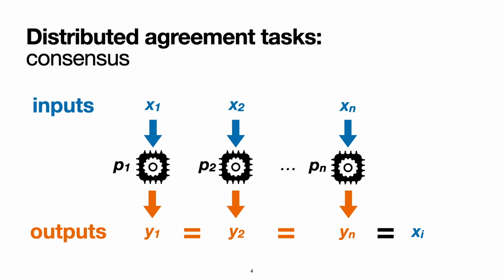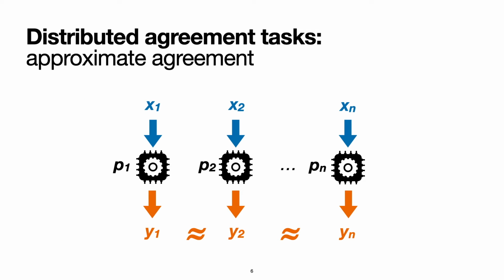Perhaps the simplest distributed agreement task is the consensus problem, where the constraint is that the output of all processes should be exactly the same, and this value has to be an input value given to some process i. However, it is well known that consensus tends to be either very hard or even impossible to solve, depending on the model. As consensus is hard, many relaxations of consensus have been studied in the past.